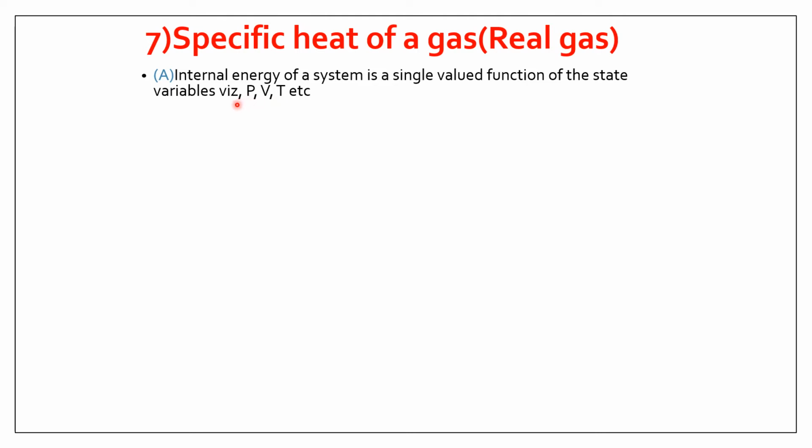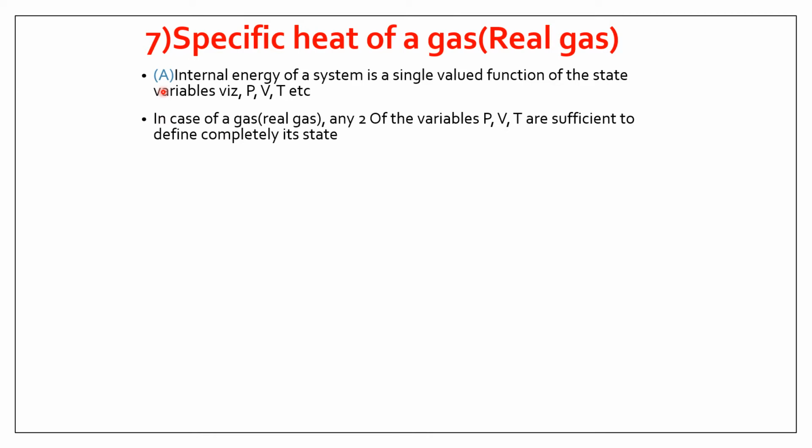Before I begin with the derivation, let me tell you that I have divided this derivation into three parts A, B, C. So this is the A part. In case of a real gas, any two of the variables, pressure, volume, temperature, are sufficient to define completely its state. If volume and temperature are chosen as independent variables, then we can write down the internal energy as a function of volume and temperature. Equation 1.